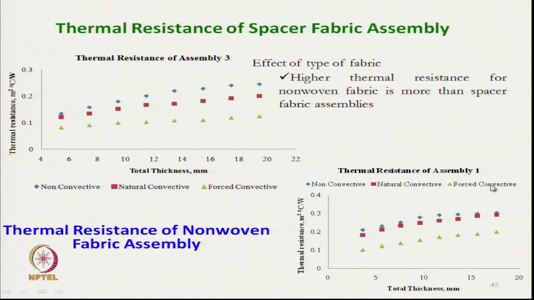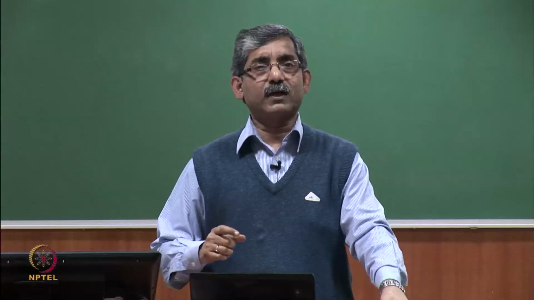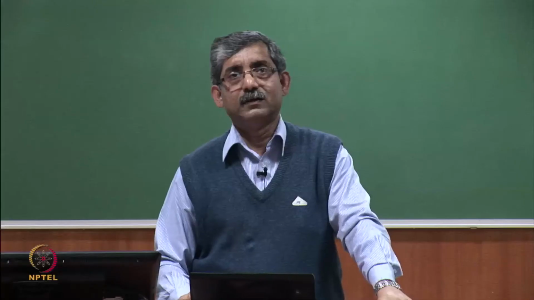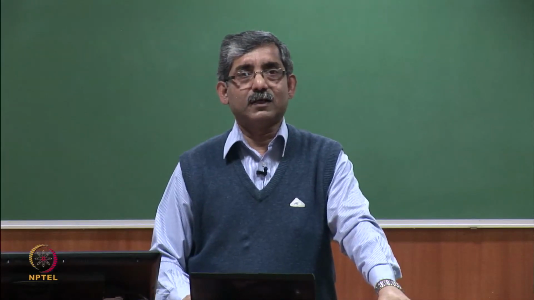Now, fabric 3 and fabric 1, if we compare, higher thermal resistance for non-woven fabric, which is more than the spacer assembly. This is the thermal resistance of assembly 3 with the spacer fabric and overall thermal resistance of fabric assembly 1 with non-woven fabric. So, non-woven has got higher thermal resistance than spacer fabric, that is mainly due to the alignment of fibers.